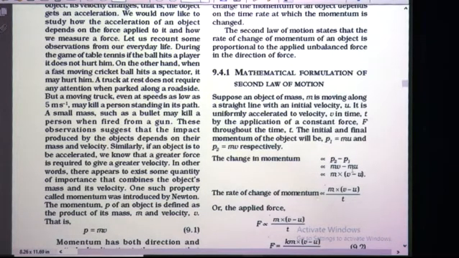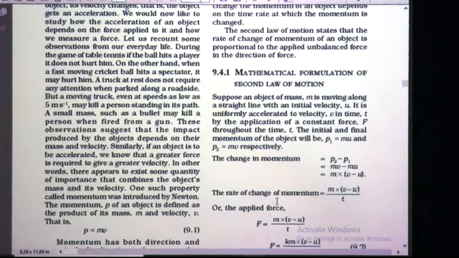Is there anything common here? Yes, you are right. m is common. So, take m common, you will get v minus u in the bracket. So, it is m into v minus u. Okay, so this is change in momentum. Change in momentum is directly proportional to m into v minus u.